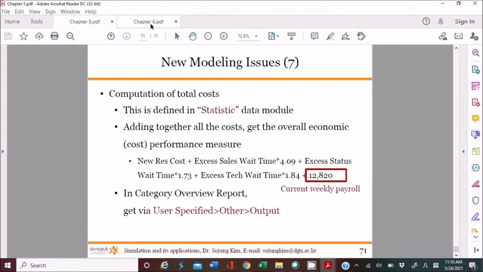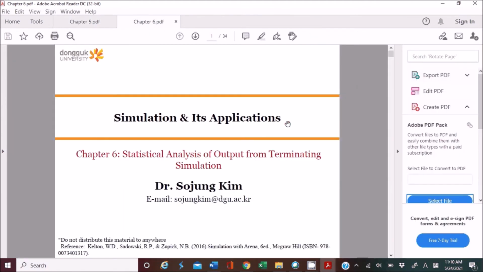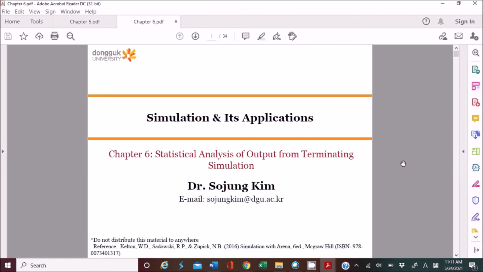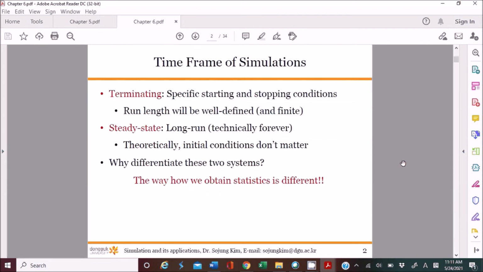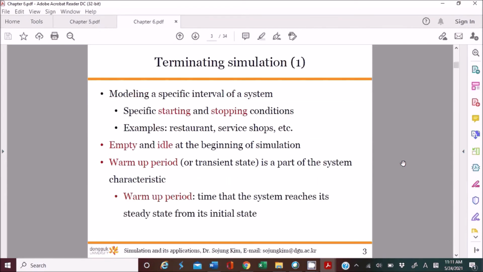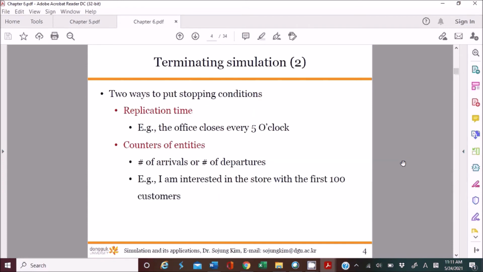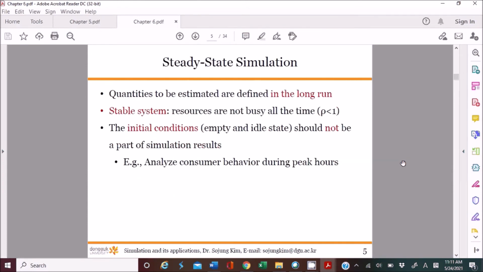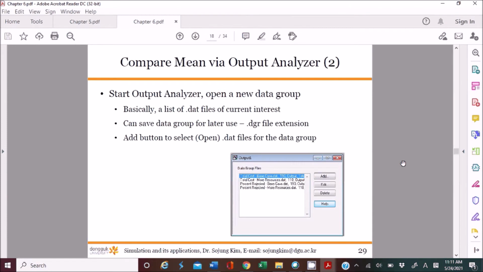Okay, let's talk about another topic: the statistical analysis of the output from the terminating simulation, chapter 6, which is kind of easy because you need to use existing tools like the output analyzer.